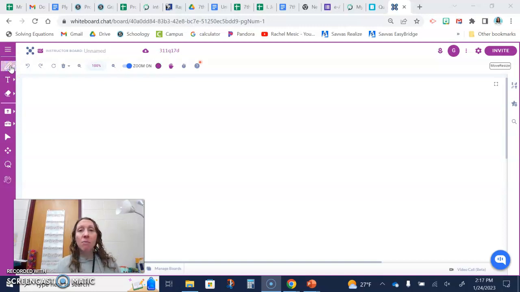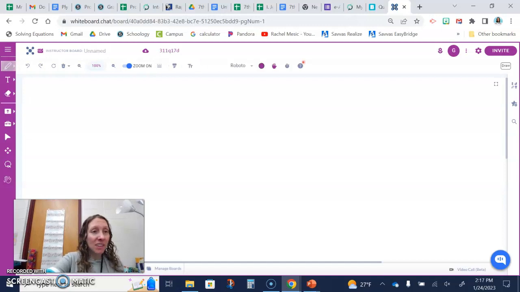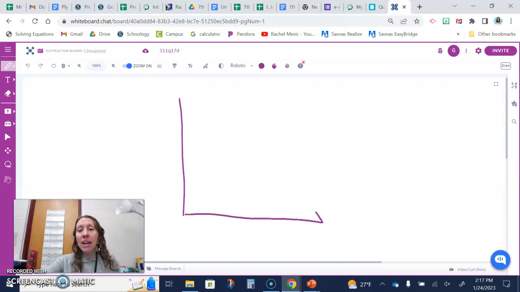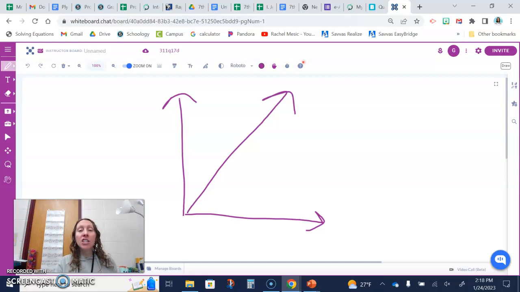Today we are going to talk about what is called qualitative graphs, and it's interpreting a graph without any numbers. So let's say we have our y-axis and our x-axis. And let's say we have a line like this. That is showing a steady increase. Reading it from left to right, it is going up. When it's going up, that's an increase, okay?